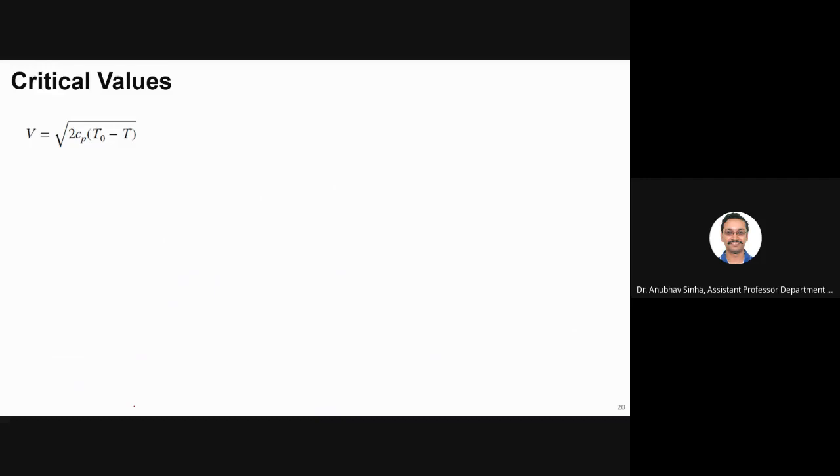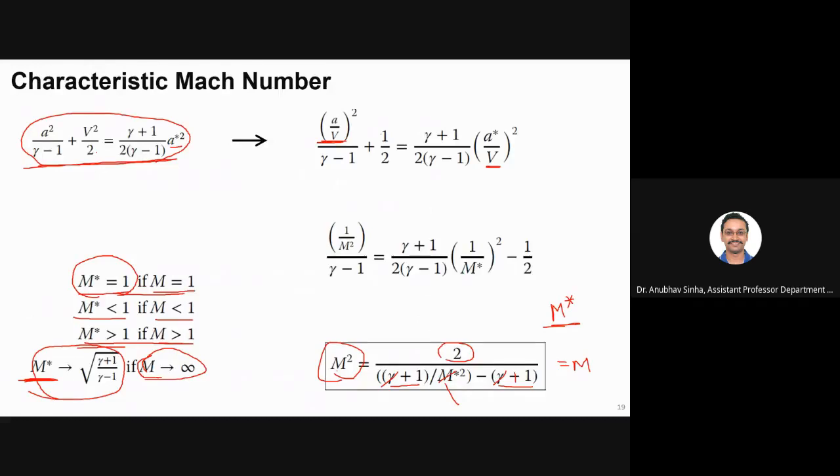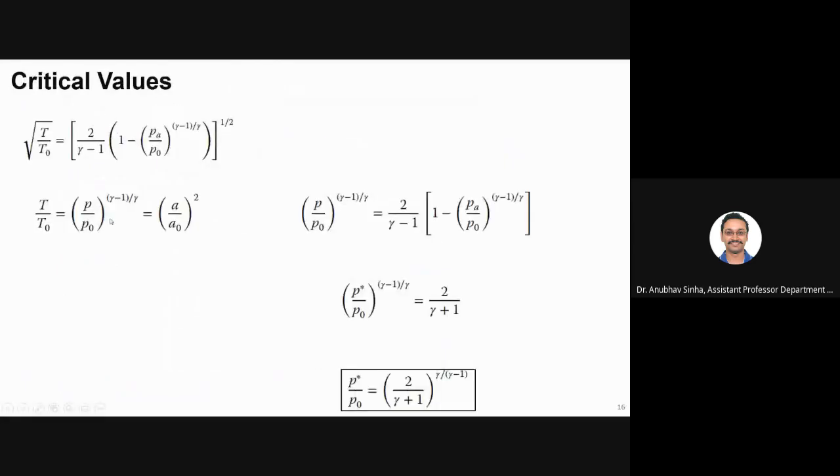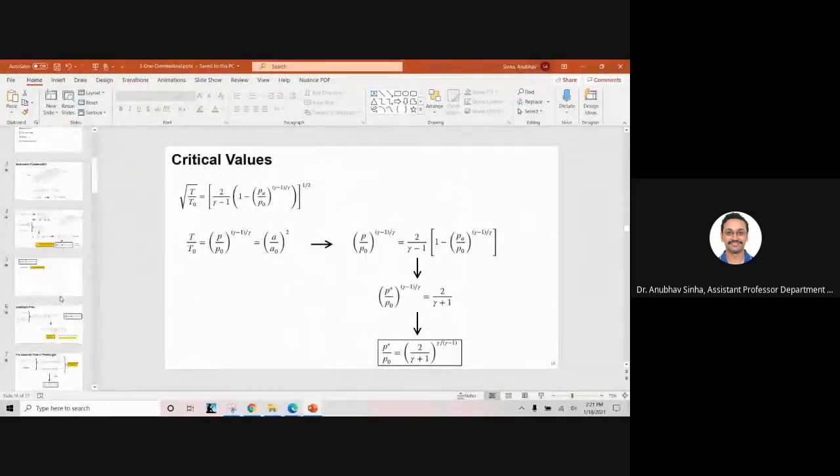So now let us look at critical values. Okay, let me go back to this equation we have seen. I'm also trying to go back to the root equations. I hope you are able to follow.